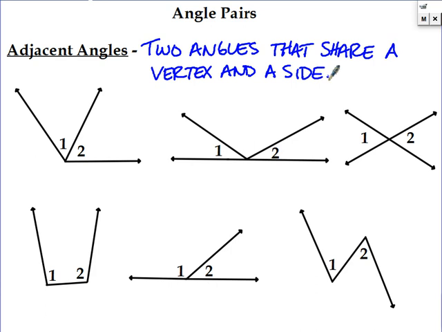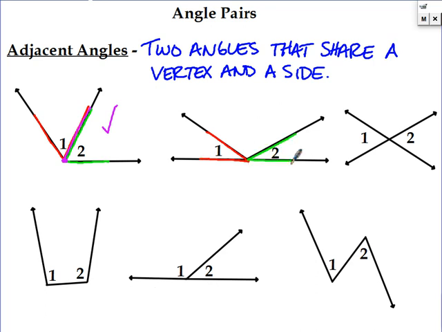So a vertex and a side. So for angle 1 here, I'm going to color in red, and angle 2, I'll color in green, and we'll see if they're adjacent or not. So if this is angle 1, here for this one, and this is angle 2, they are going to be adjacent. They share the vertex right here, and they share this side right here. So these are adjacent.